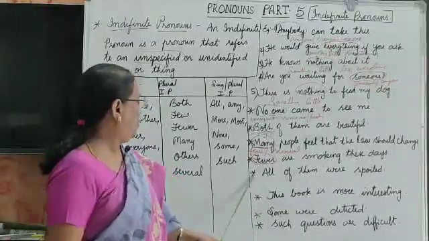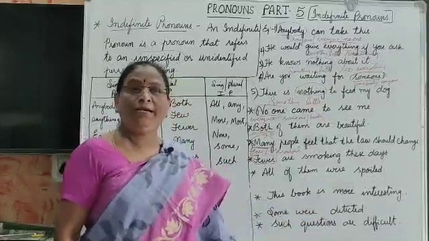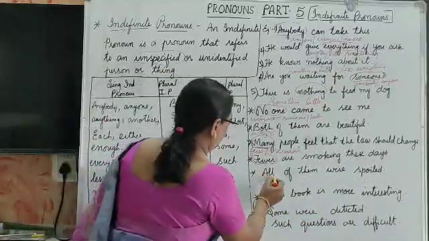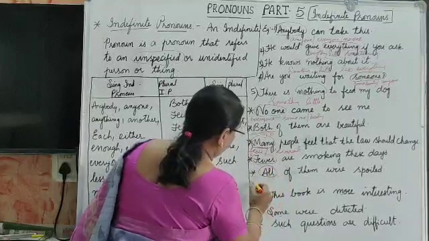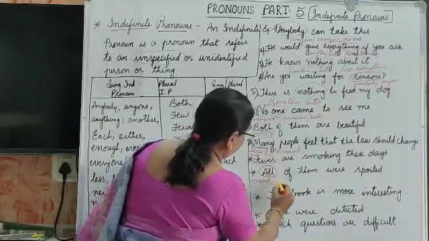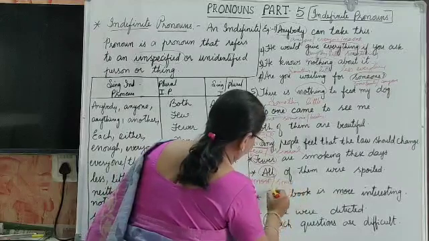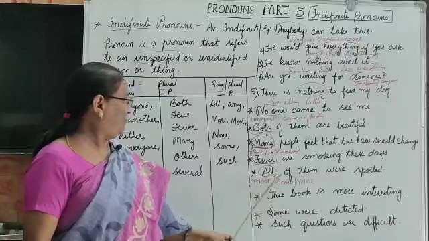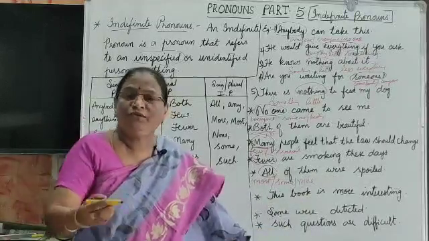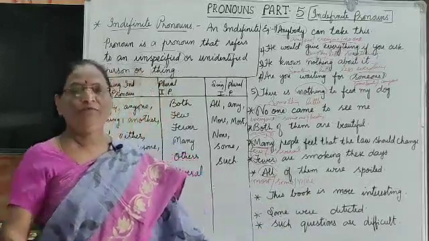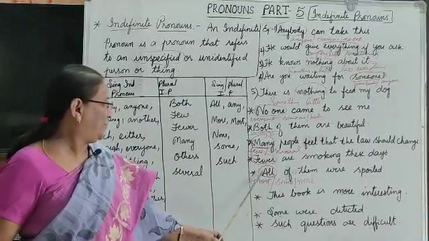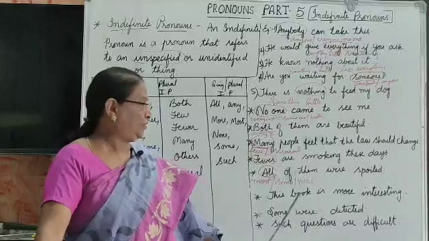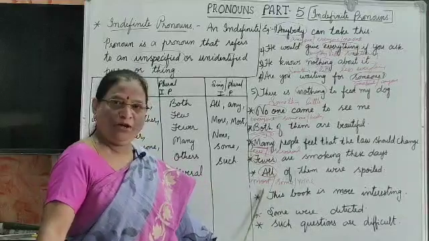Okay? Then, all of them were spoiled. All is an indefinite pronoun. We can write most of them, some of them, none of them. Some of them were spoiled. Most of them were spoiled. None of them were spoiled. These are the words: all, most, some, none. Okay? These are all indefinite pronouns.